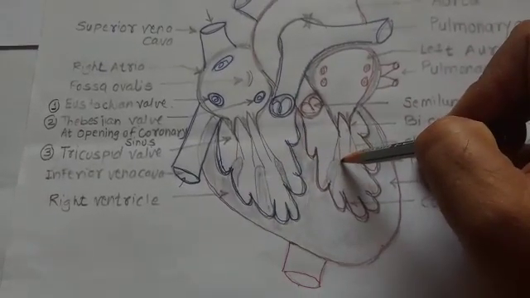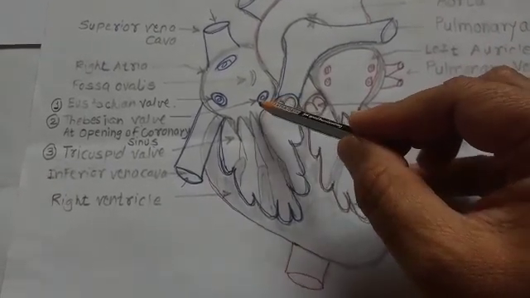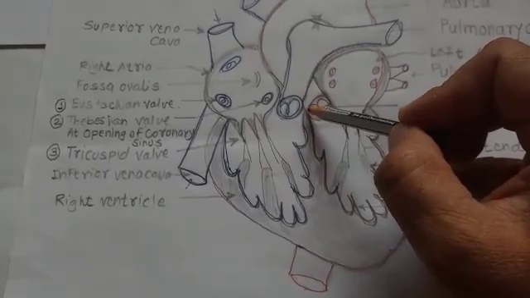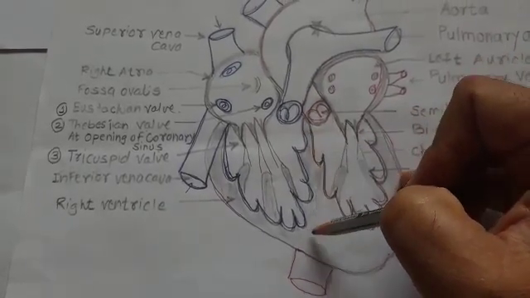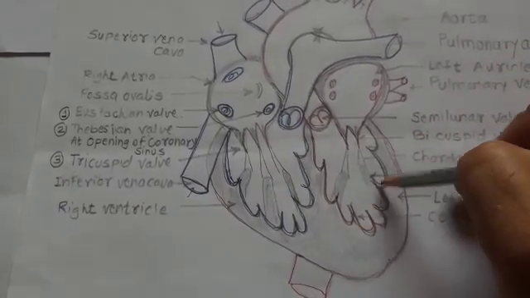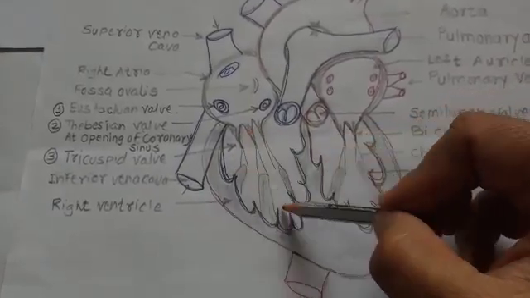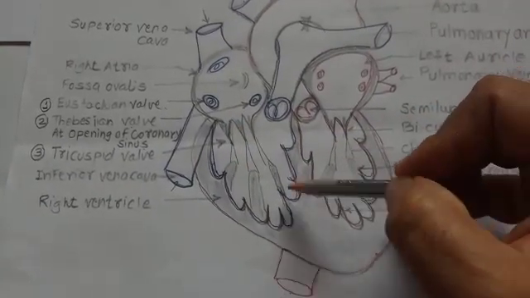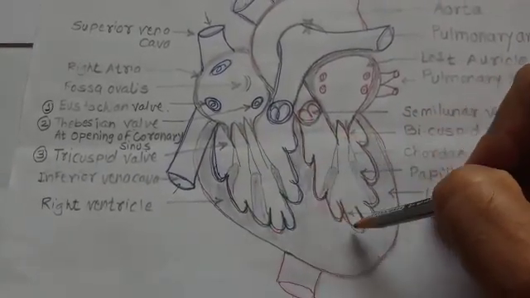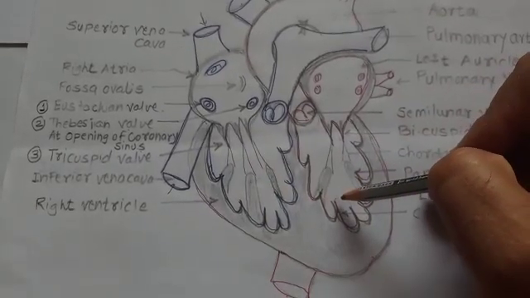Now, ventricular contraction. The AV node transmits the impulse towards the bundle of His. From the bundle of His and Purkinje fibers, the impulse spreads on the wall of the ventricle. As the impulse spreads, the ventricles contract.